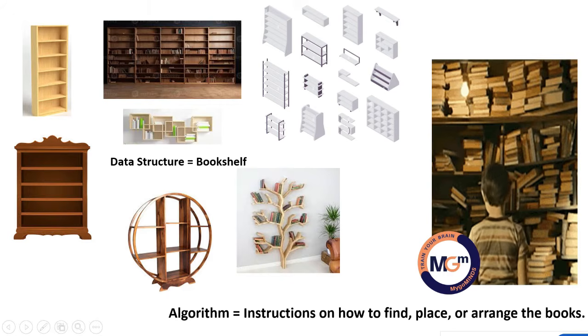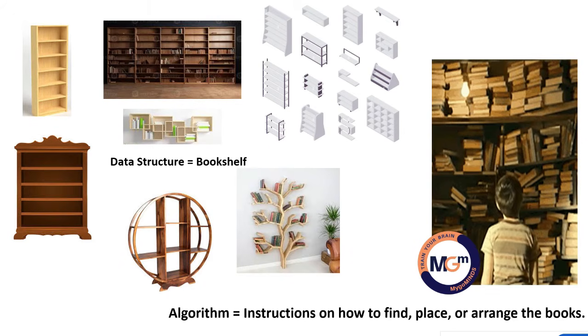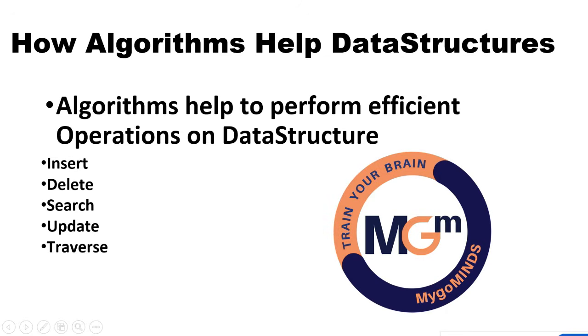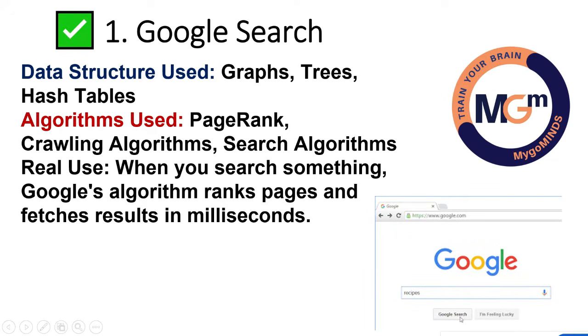So algorithm is playing the major role, especially when you deal with algorithms, you must know about time and space complexity. That all we'll discuss anyway. And algorithms help to perform efficient operations on data structures like insertion, deletion, updation, searching, sorting. Is it clear? These all operations you can perform.